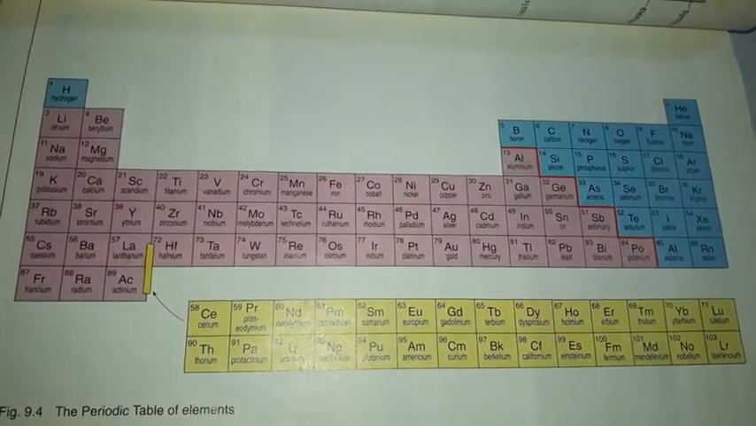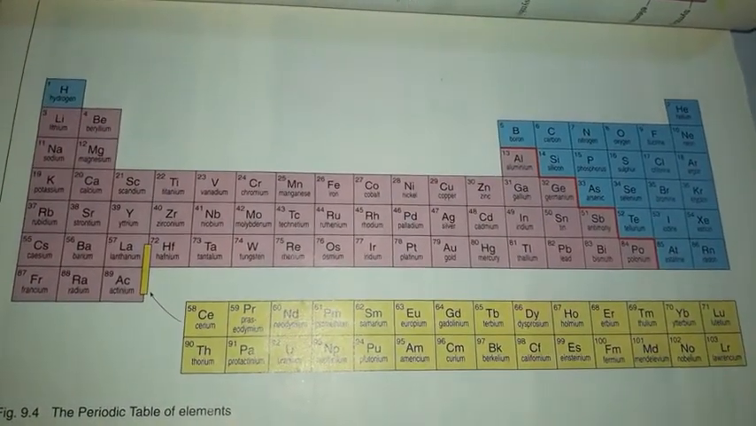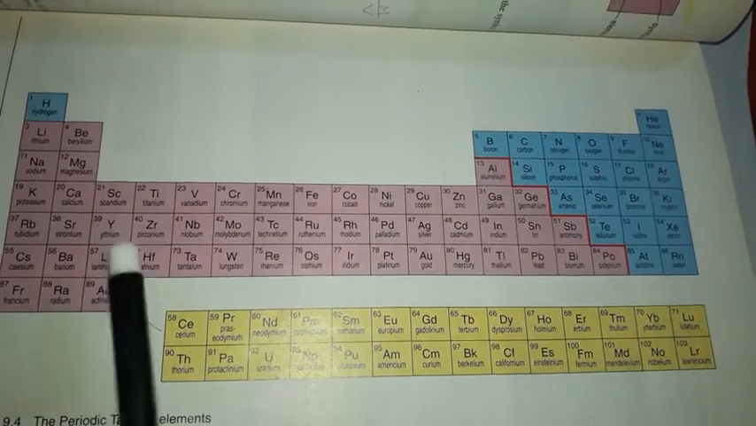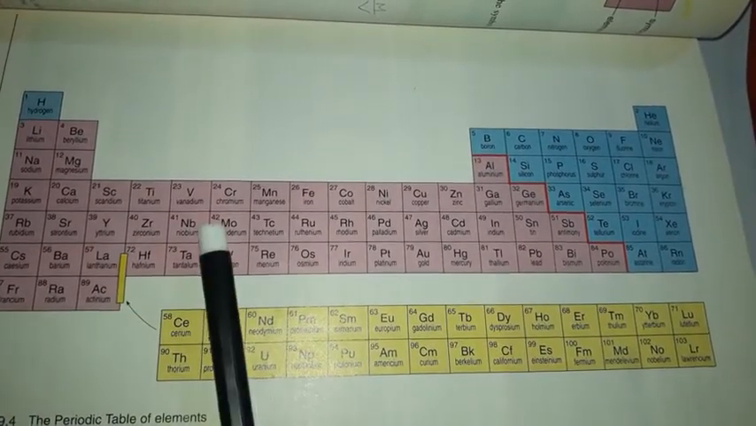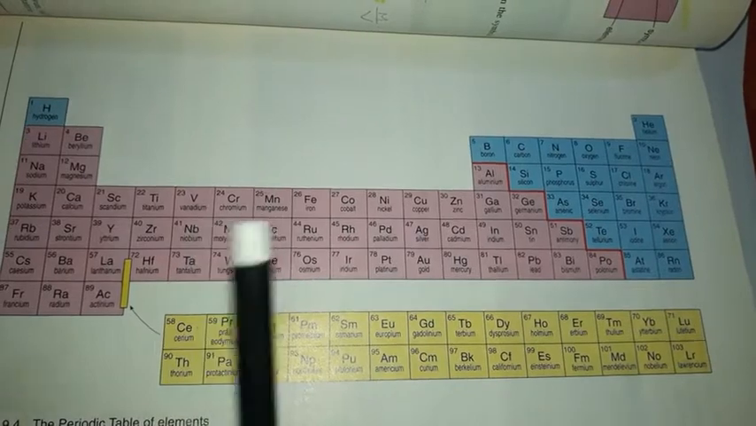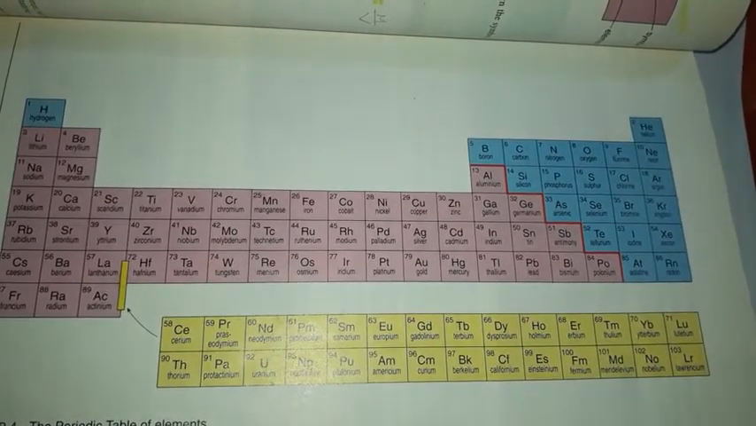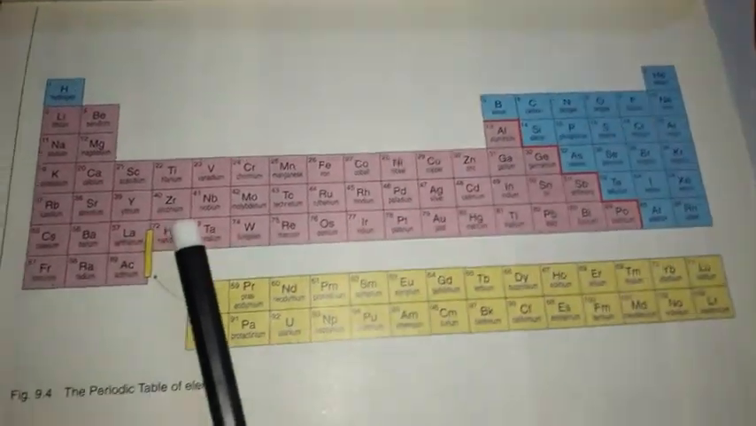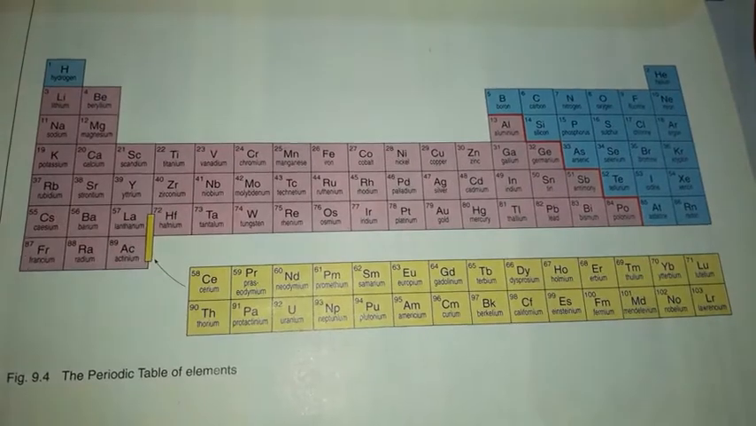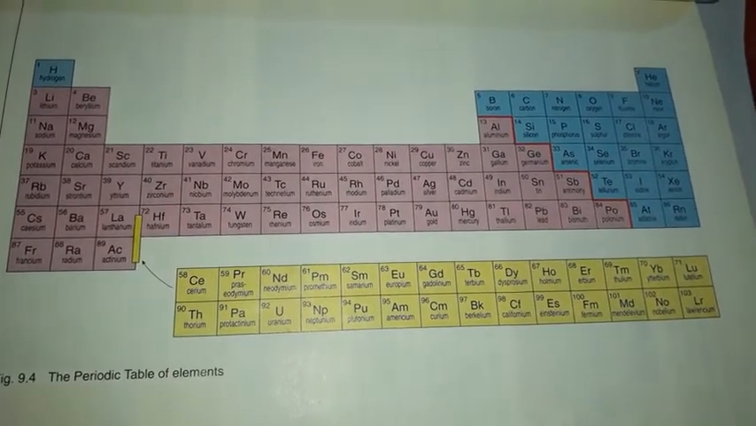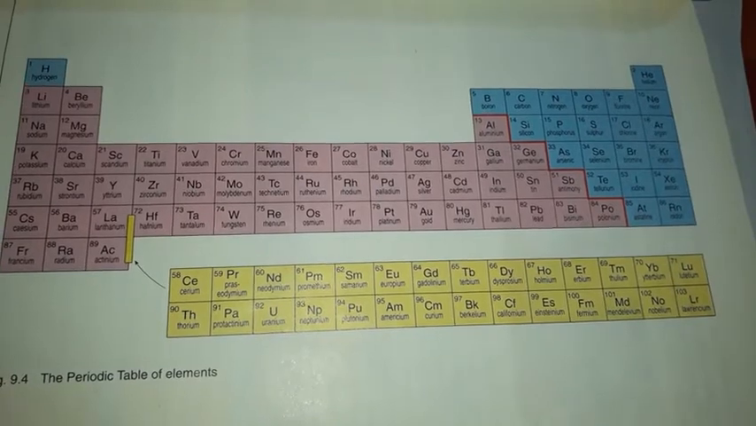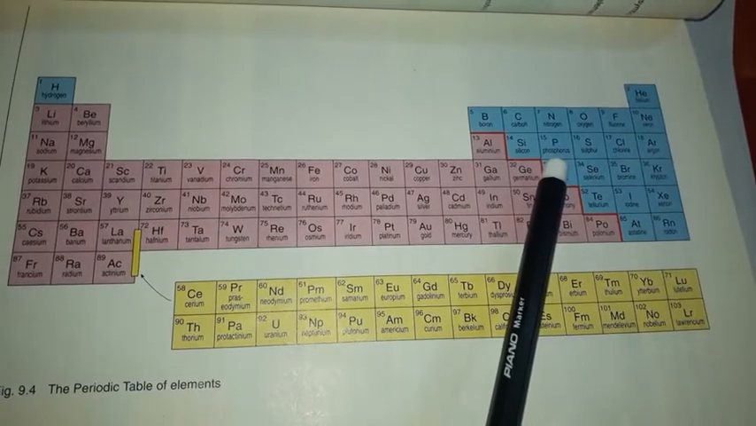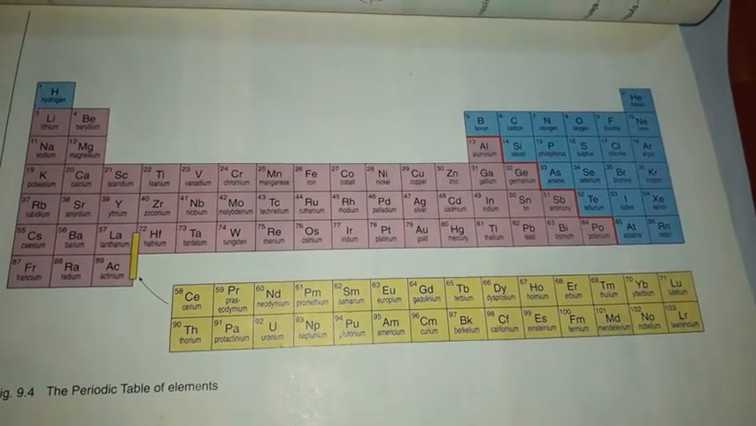So before moving to the uses and the properties of the metals and the non-metals, I want to tell you about the metals and the non-metals in the periodic table. As you can see in this periodic table, there are some blue boxes while some are pink boxes. And the scientists have classified the periodic table into two groups. First one is the metals and the second one is the non-metals. The pink boxes are the metals while the blue boxes are non-metals. So now let's move to the explanation of the metals and the non-metals.